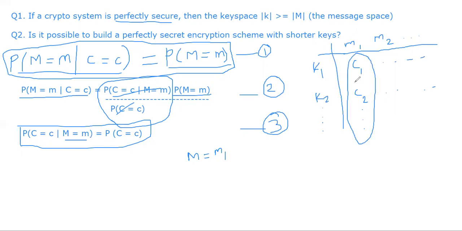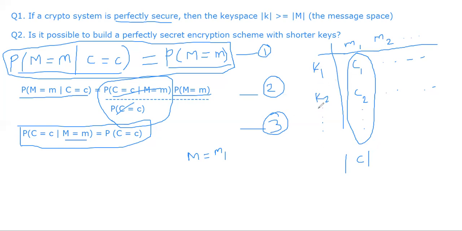How many unique elements are there in column number 1? That's nothing but the number of ciphertexts. So it is now very clear that we fixed the first column and counted how many ciphertexts there are. We concluded there are |C| ciphertexts. The bar I'm putting in front is the cardinality of the set of all ciphertexts. All ciphertexts must be present as part of the first column. Otherwise, this equation 3 is not true. We are inferring that from equation 3. Which means that the number of keys,